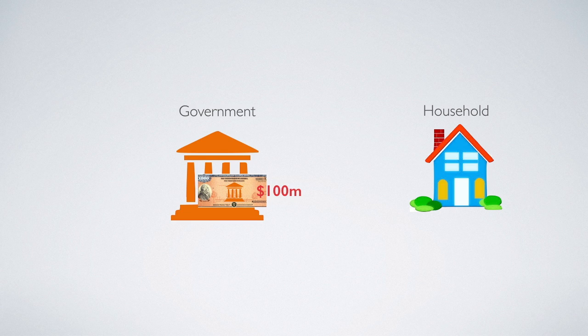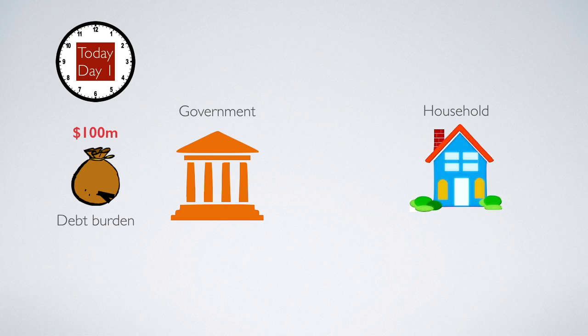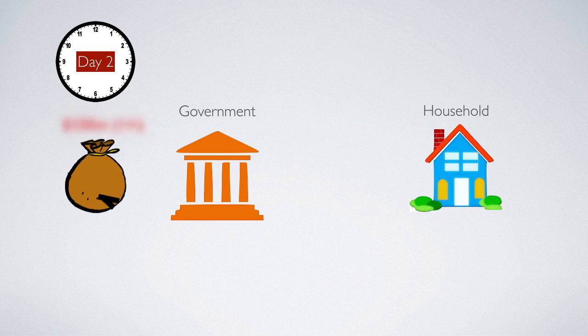Whenever government issues a bond, for example, $100 million to households, then it creates a debt burden for government of $100 million immediately on day one. Then we know that such a debt burden government always has to pay back sometime in the future. If government carries the burden for one more day to day 2, then the burden will increase by 1 plus i times more. It will be 100 million times 1 plus i now. Then on day 2, if government decides to clear the burden, then government would have to tax households the amount of money equivalent to that debt burden, which is 100 million times 1 plus i.